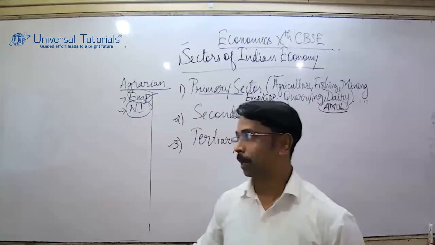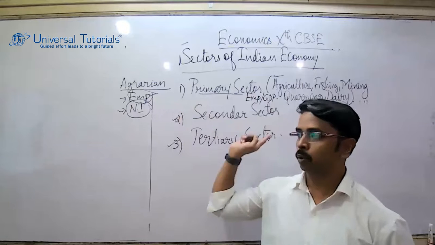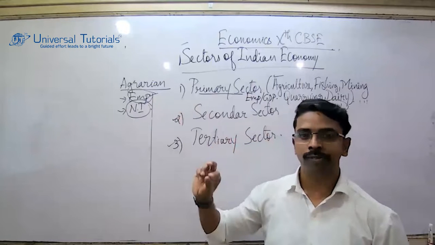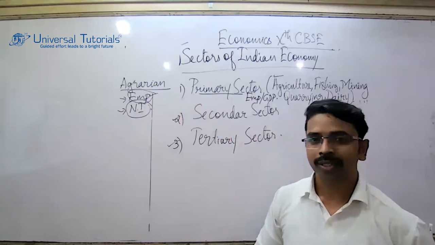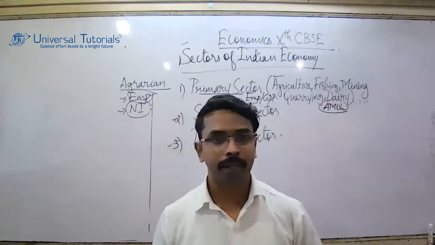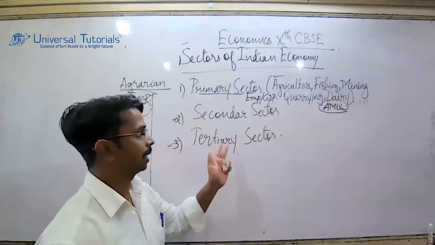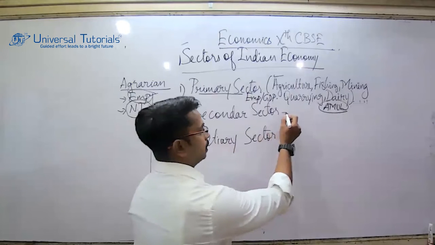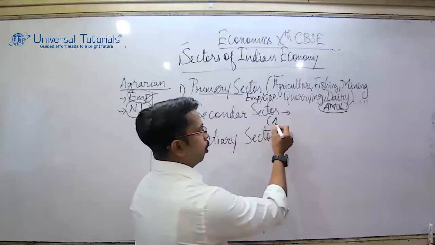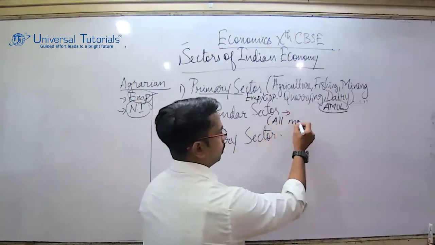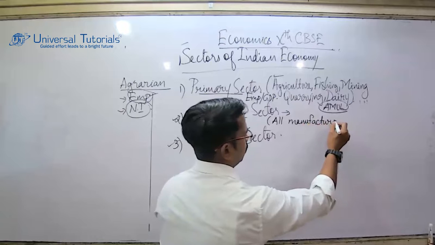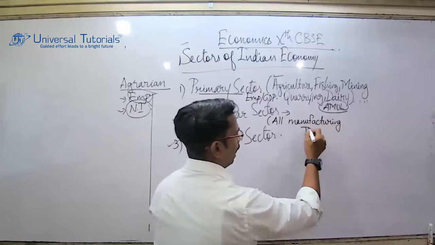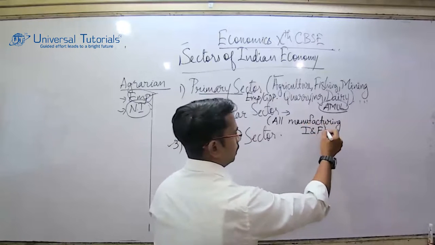So primary sector is nothing but including all these 5 activities, out of which the most dominant is agriculture. So once I complete with primary sector, let me quickly shift the attention towards the secondary sector. So how do I explain secondary sector? It includes all manufacturing industries and factories. Now, what is this manufacturing, suddenly away from agriculture? I say I and F, industries and factories.